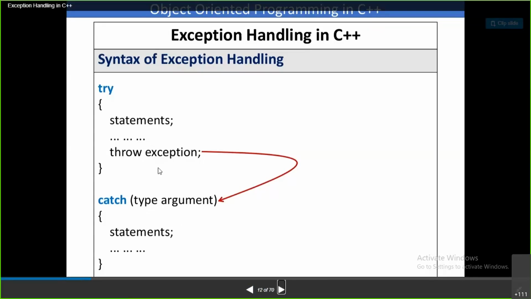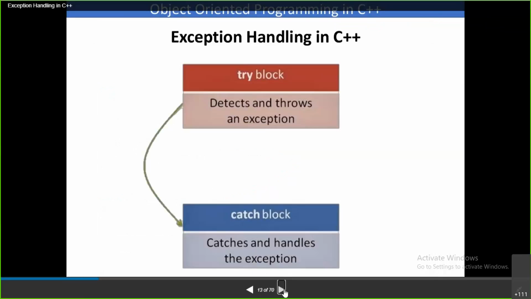After this throw statement, if you have any statement, those statements are not going to execute. Control will directly jump from this throw keyword to the catch block. See, this is the try block. The try block detects and throws an exception. The use of the try block is, first, it will detect the exception and throw that exception by using the throw keyword.